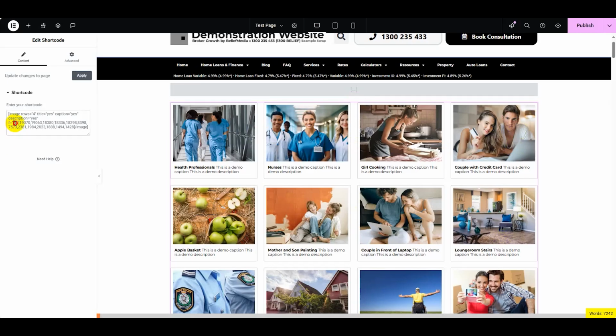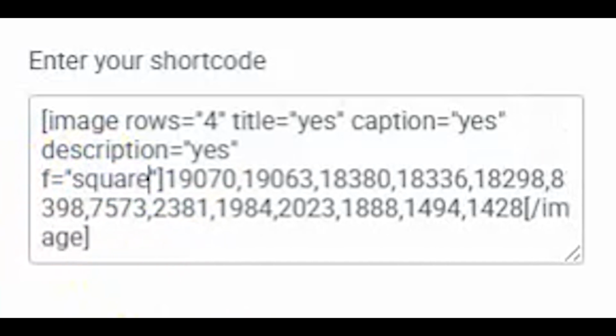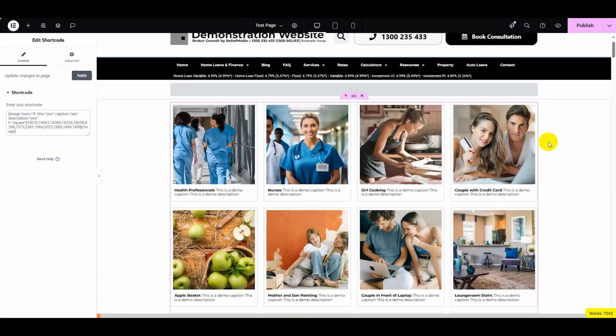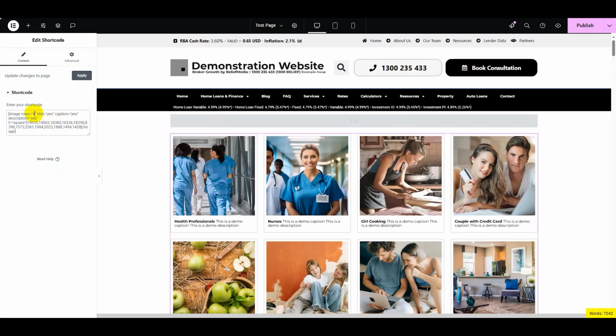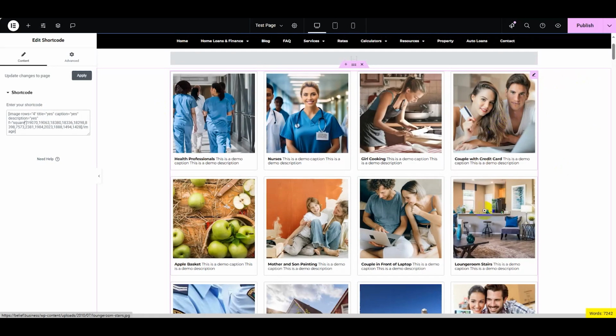Now I can also change that to square. And if I render square images, they will render to the screen as fully cropped square images, as we've got here. And this, I guess, is where if you've got maybe just a title and a large number of images, the square images tend to look really nice.